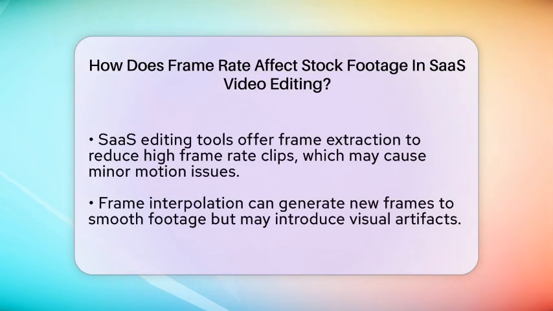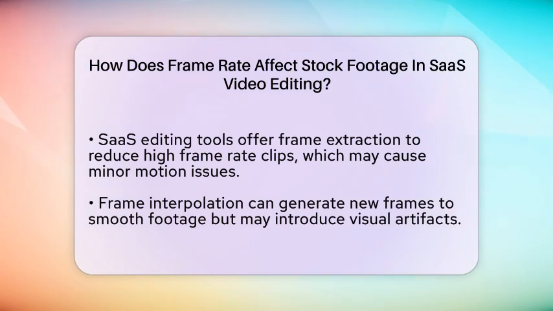Most SaaS editing tools offer ways to handle different frame rates. Frame extraction removes frames from high frame rate clips to match a lower frame rate. This can save storage but might cause slight motion inconsistencies if not done carefully. Frame interpolation is another technique that creates new frames between existing ones. This makes footage look smoother but can sometimes introduce artifacts or strange visual effects if the software isn't precise.